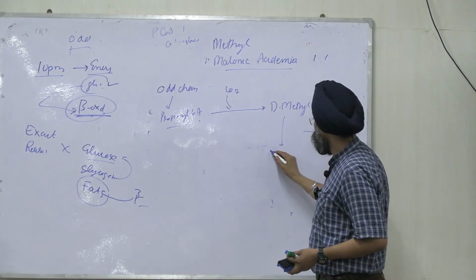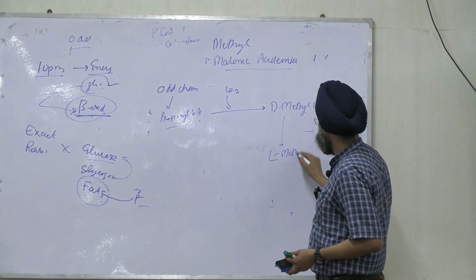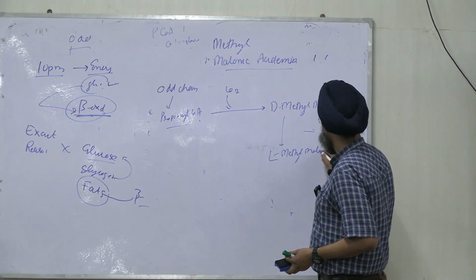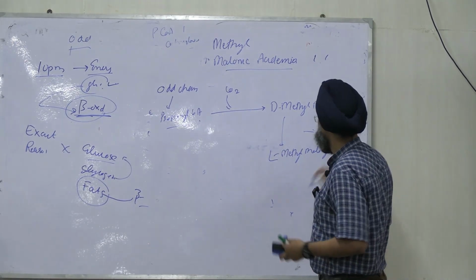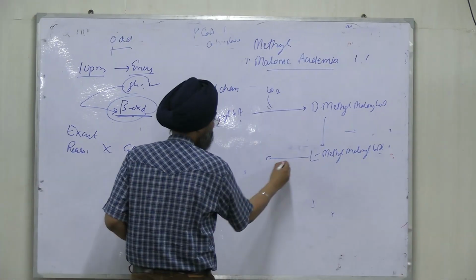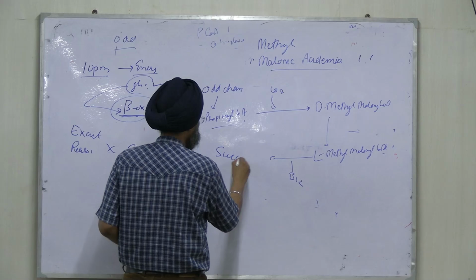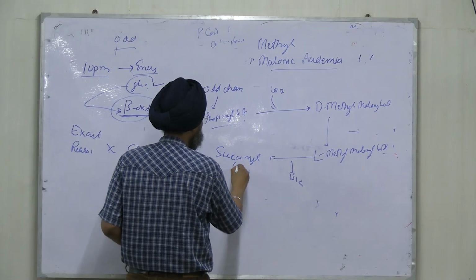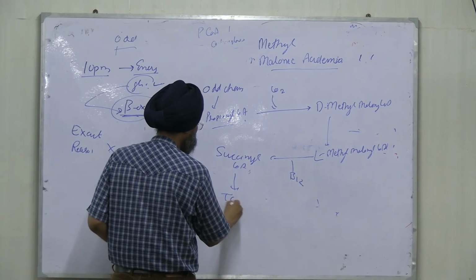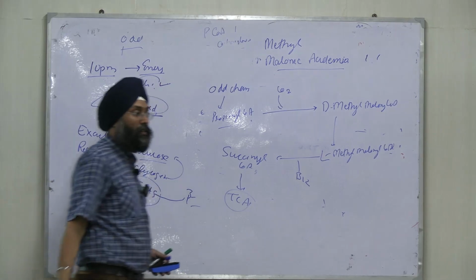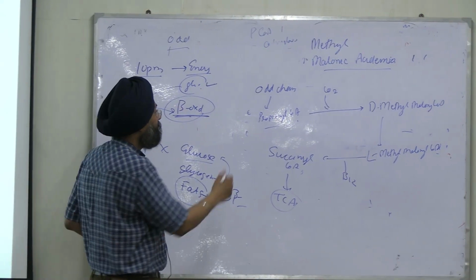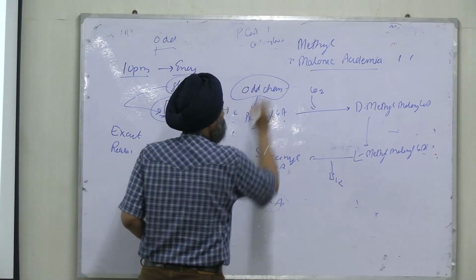Then it is converted to L-methylmalonyl-CoA, right? Then by B12 it is converted to succinyl-CoA, and this succinyl-CoA enters the TCA cycle, right? And this is oxidation of odd chain fatty acid.